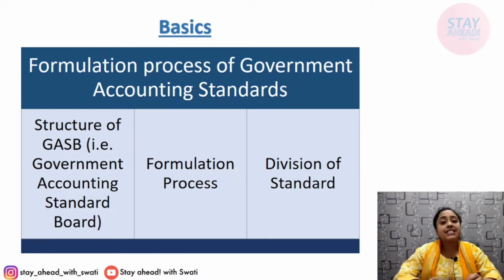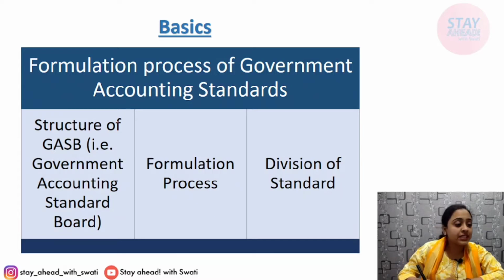Next, basics. How is this standard governed, followed, made? First comes the board which is constituting, which is making these principles, these standards. That is known as GASB, Government Accounting Standard Board. So this is the first topic that we'll learn about in detail.